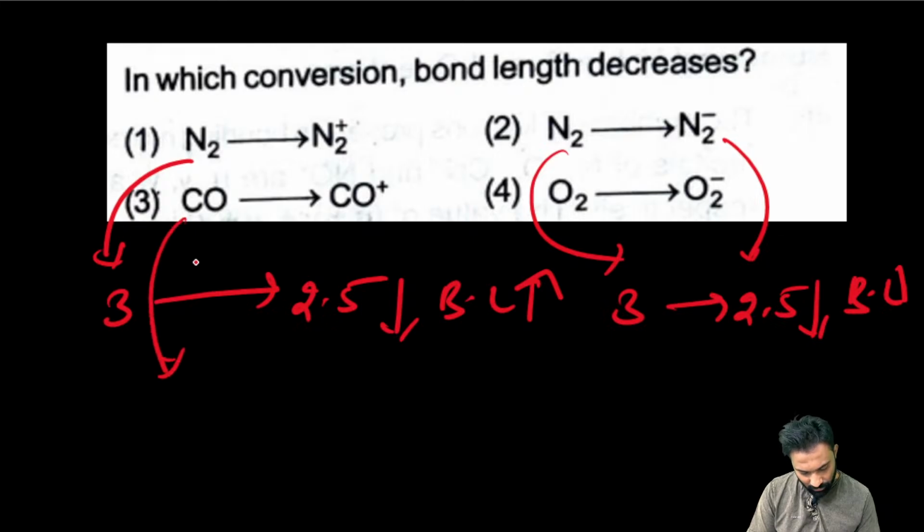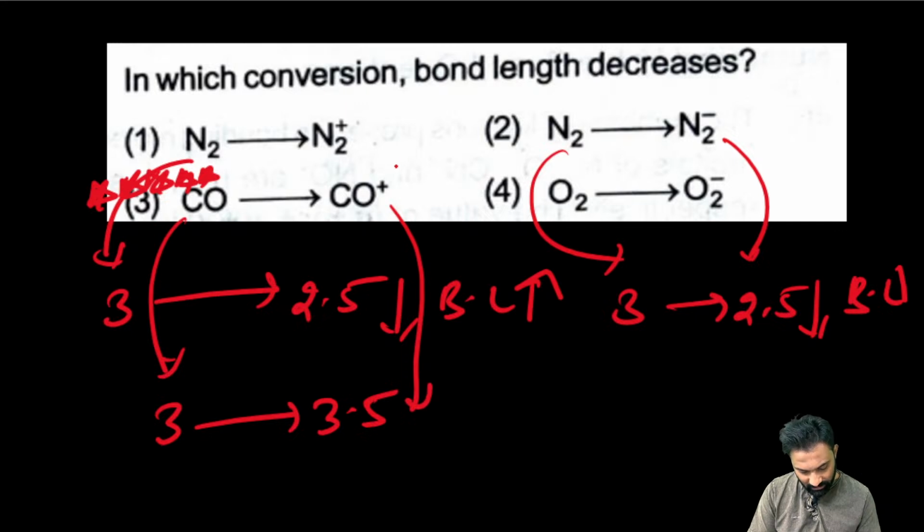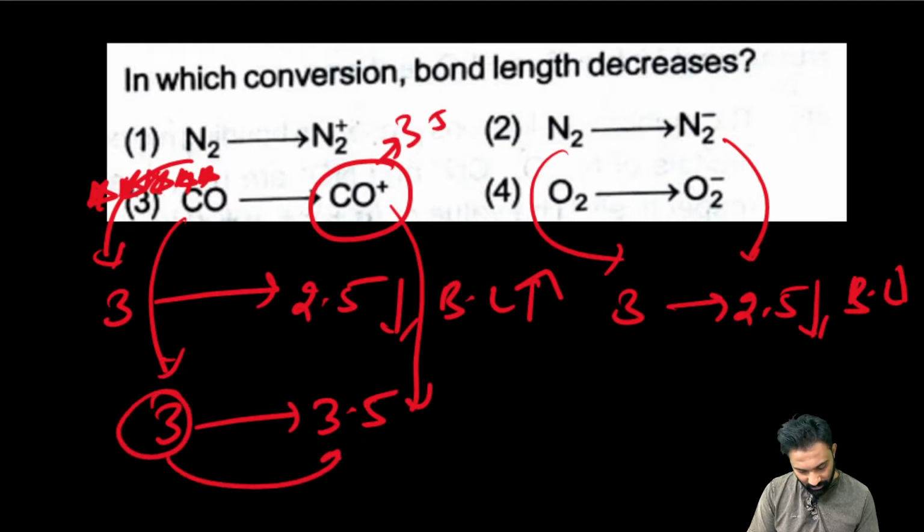Here CO, this is an exception. Already I explained very clearly this molecule. Option number 3. CO bond order is 3. CO+ bond order is 3.5, right? I explained very clearly, CO+ is an exception, and its bond order is 3.5. From 3 to 3.5 the bond order is increasing, so bond length will decrease.